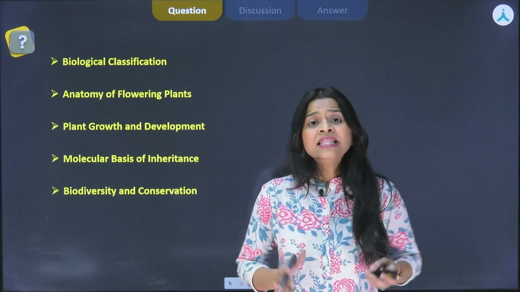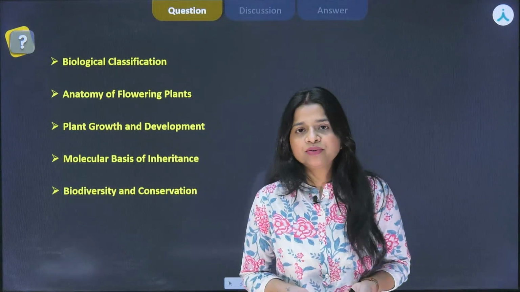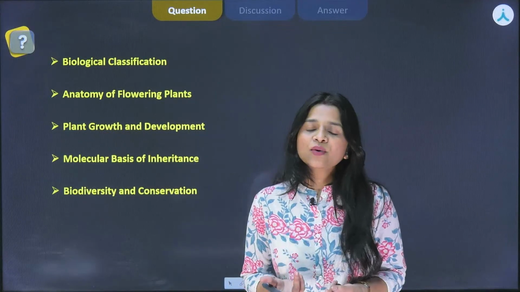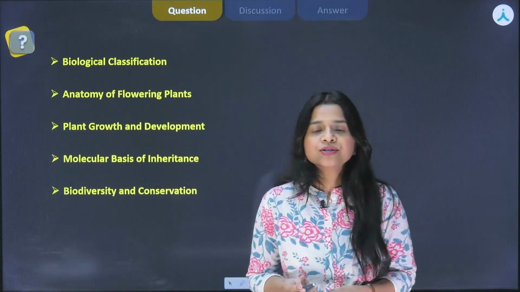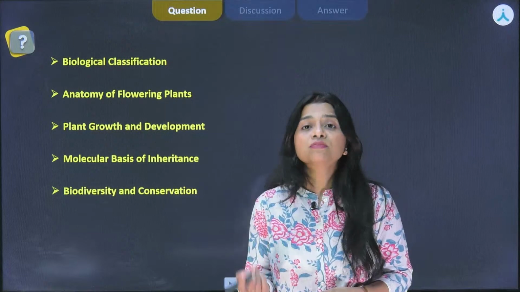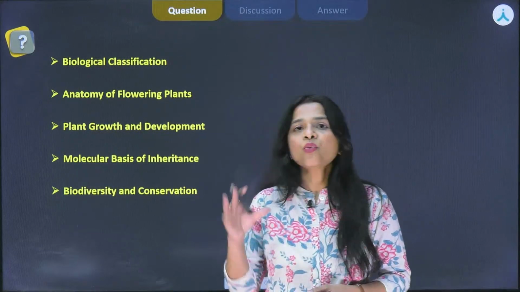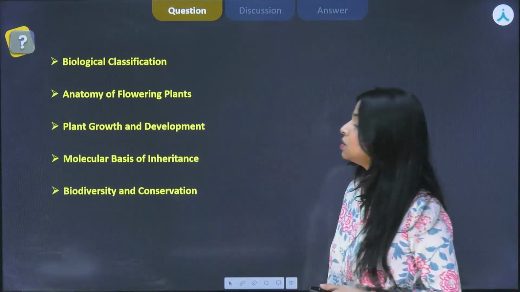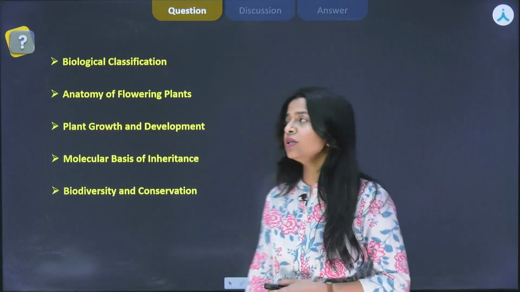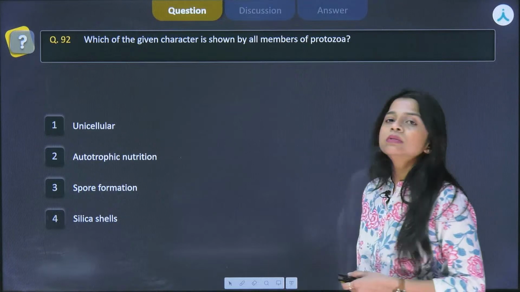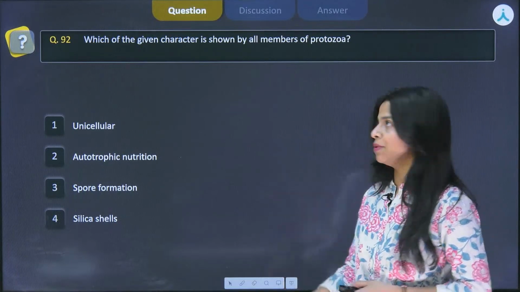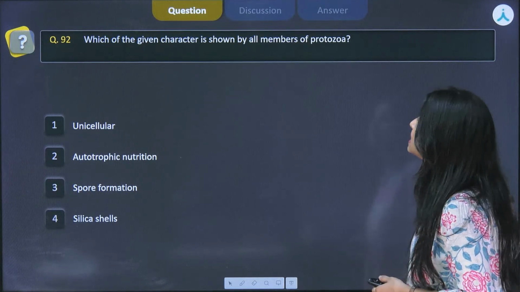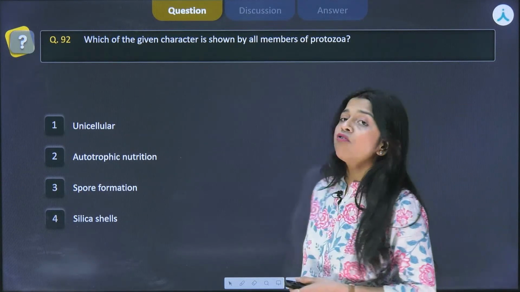So, in this session, as you people already know, this has been a long series now, and we discussed the questions in which you make frequent errors, right, so that you do not repeat those mistakes. We discussed the question as well as the related concepts with you. So, let us begin with the very first question, question number 92 from your test paper. It says, which of the given character is shown by all members of Protozoa?